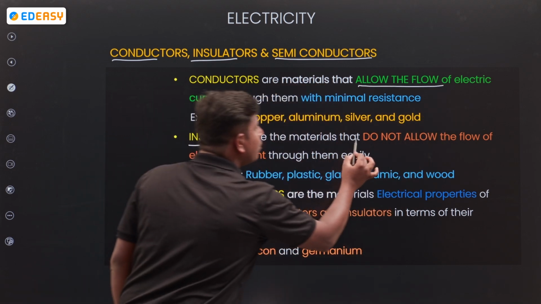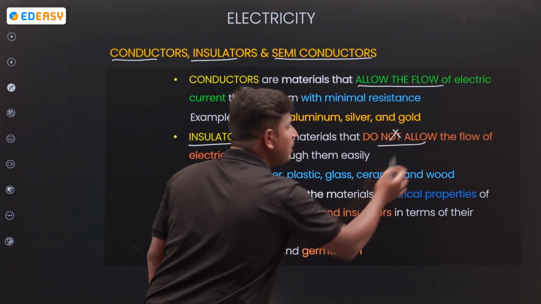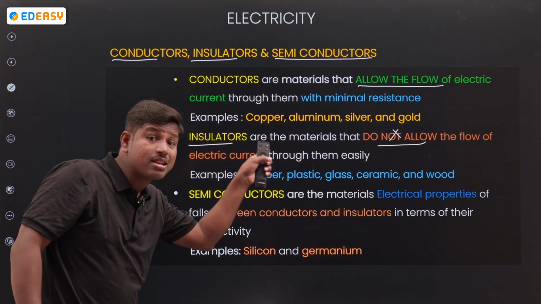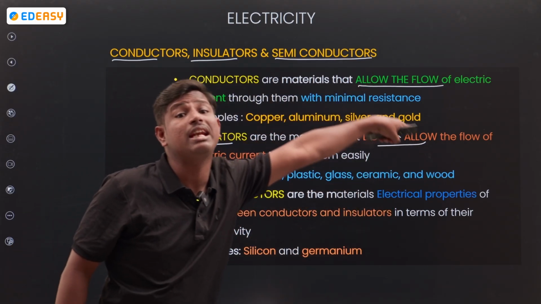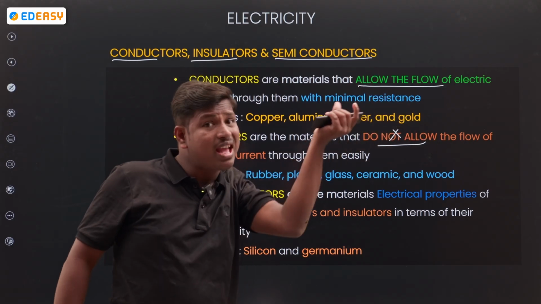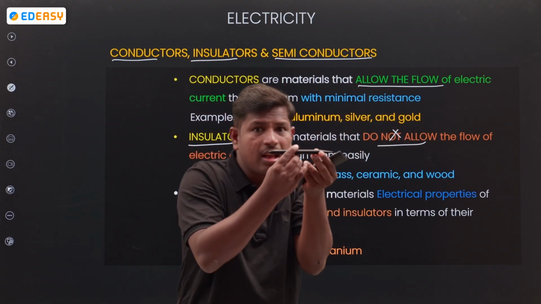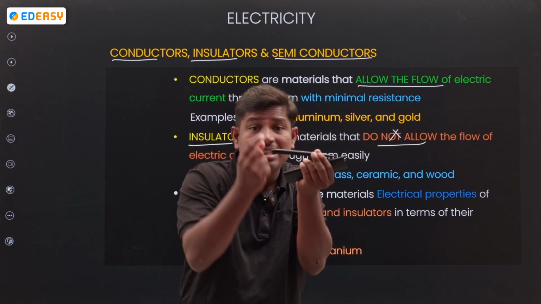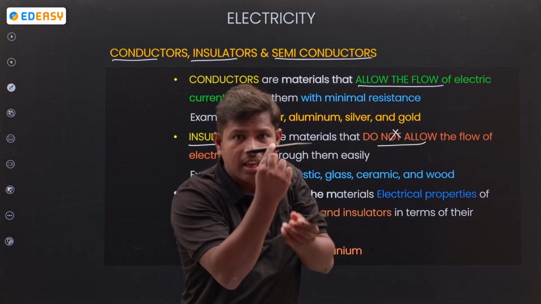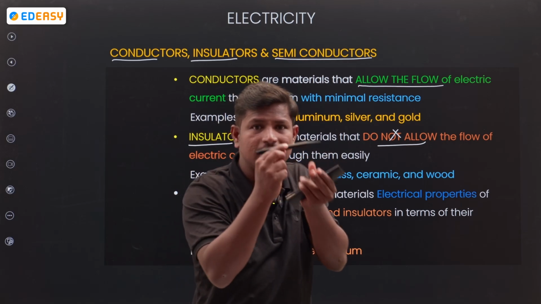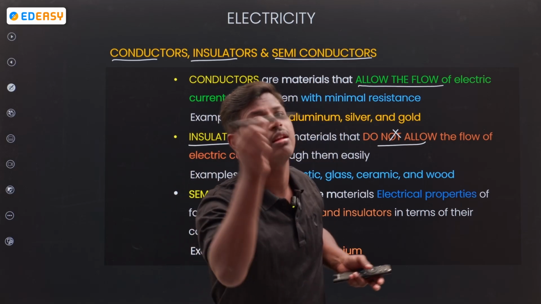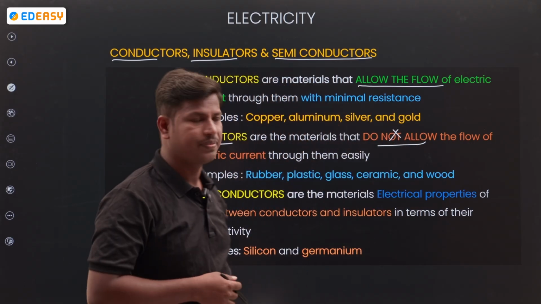Insulators do not allow, completely opposite. That way, electrical workers always wear insulating materials. A copper wire is also coated with insulating material. The insulating material is protection from electrical shocks.